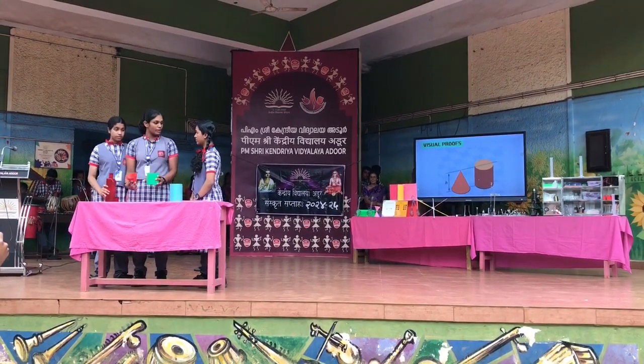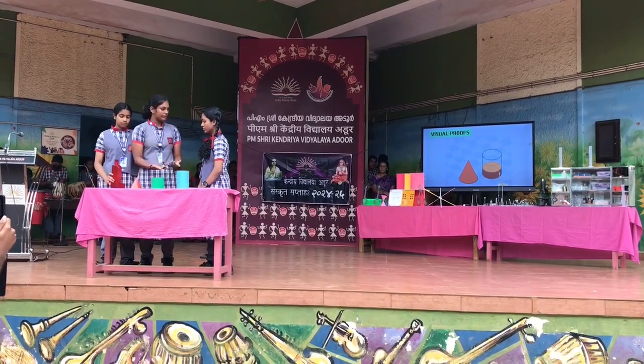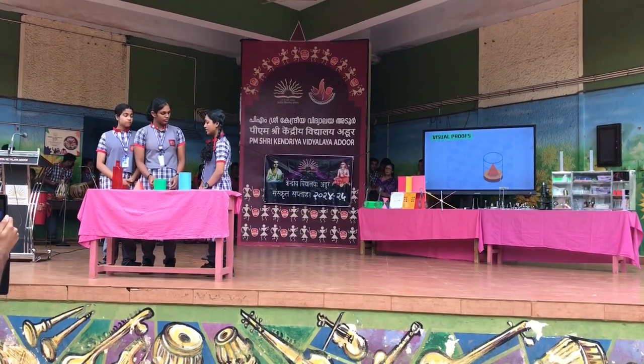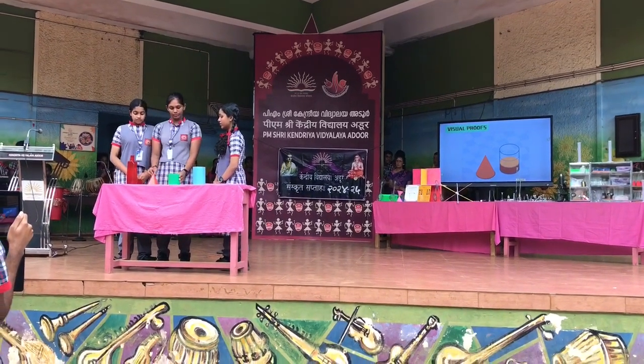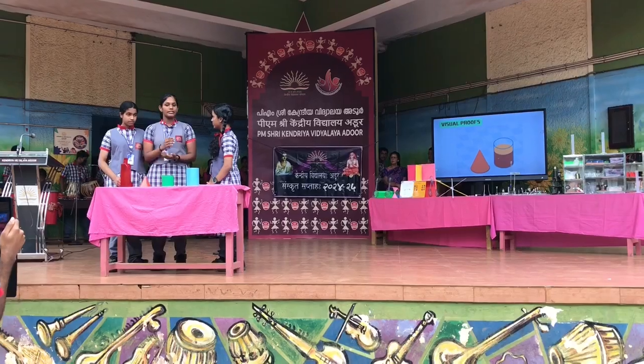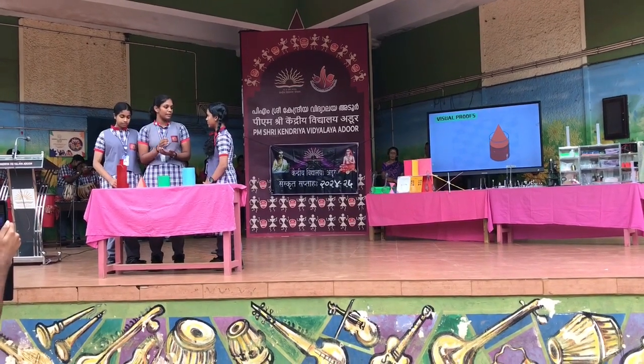Yes, so what we have seen is that the volume of a cylinder is thrice the volume of a cone. Oh, so the volume of a cylinder is thrice the volume of a cone with the same base and height? Yes, that's why the volume of a cylinder is pi r square h and the volume of a cone is 1 by 3 pi r square h.